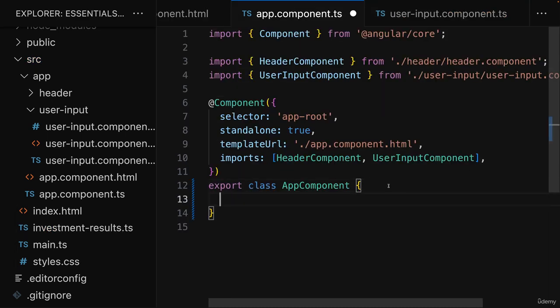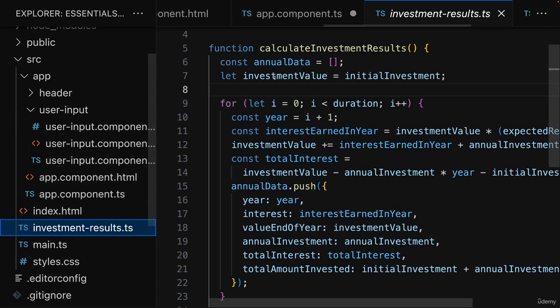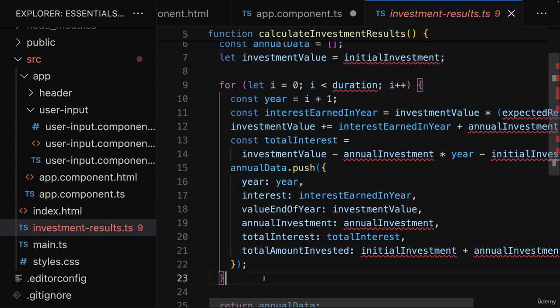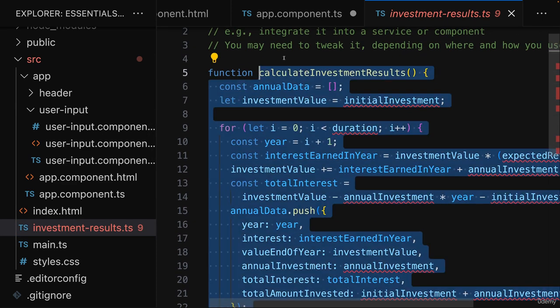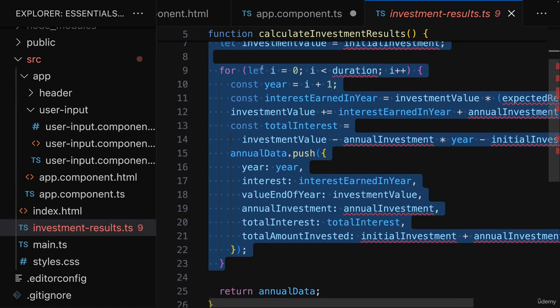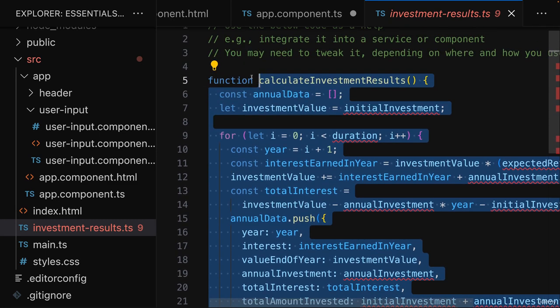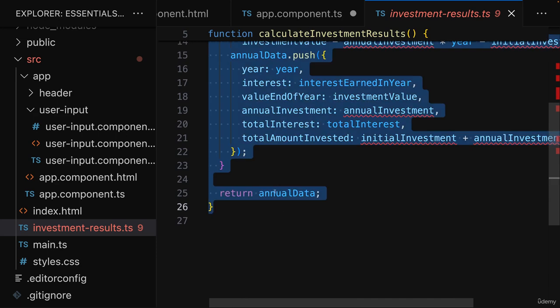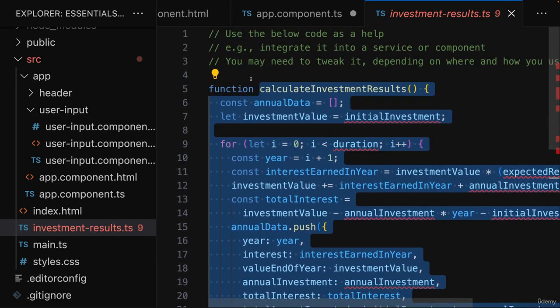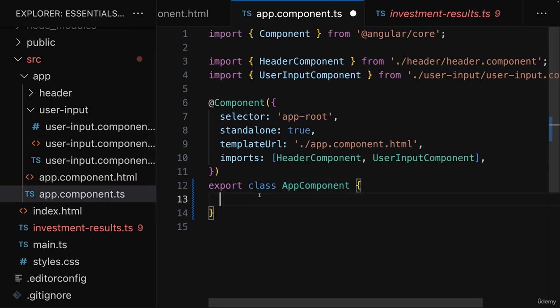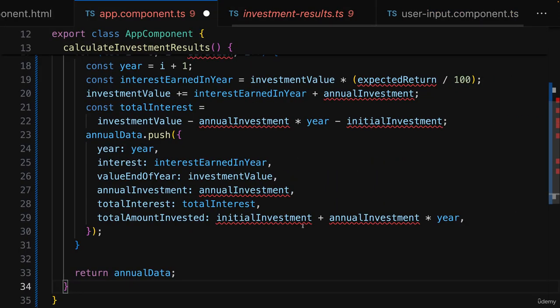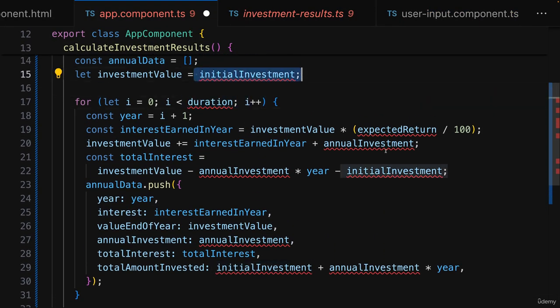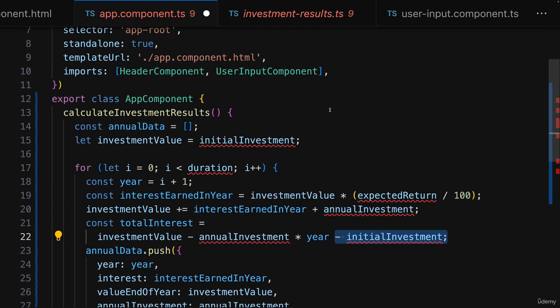And here, I want to derive my annual results, which should be output in that table, in this app component here. So in the end, I want to put this code here into the app component. So we can copy it as a method without the function keyword, for example. Though I also need to bring the return statement along, but we can copy this without the function keyword into this app component TypeScript file. Now we'll still get these errors here because these are all non-existent variables, but we'll fix this soon.